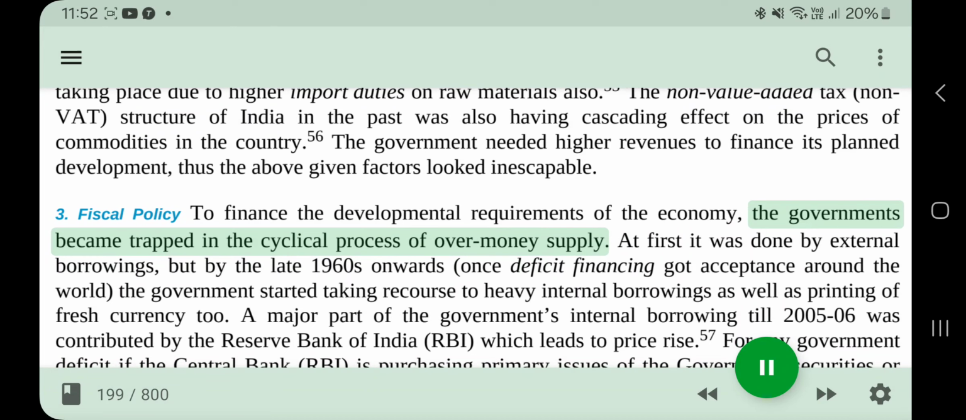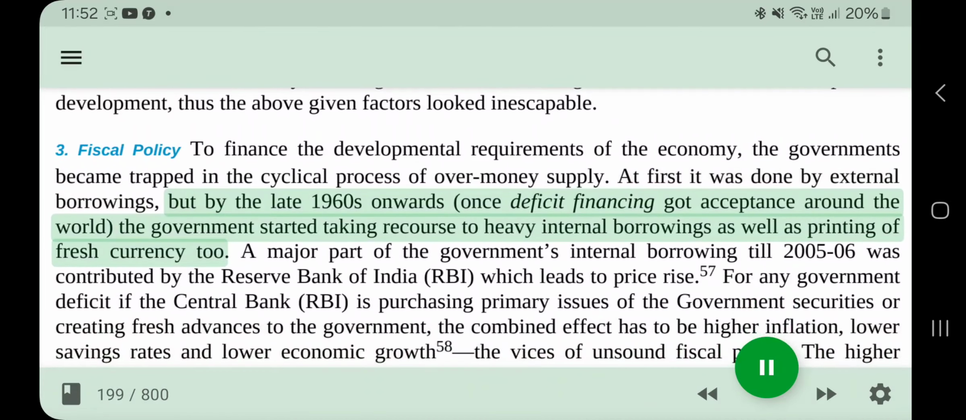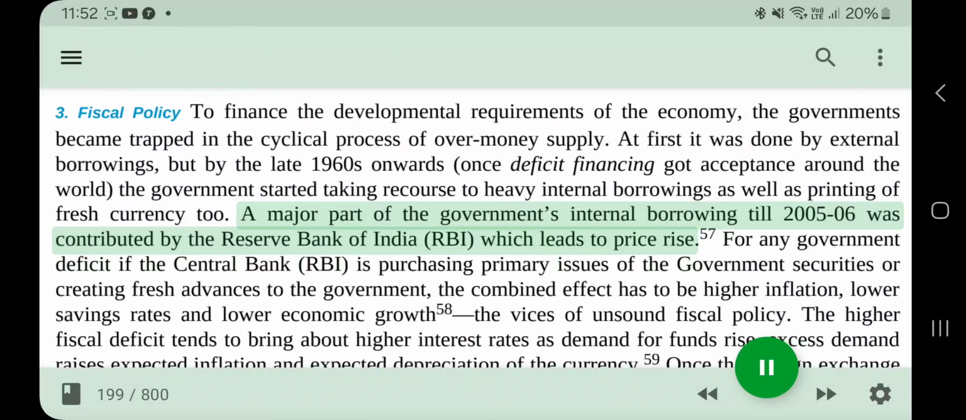3. Fiscal policy. To finance the developmental requirements of the economy, the governments became trapped in the cyclical process of over-money supply. At first it was done by external borrowings, but by the late 1960s onwards, once deficit financing got acceptance around the world, the government started taking recourse to heavy internal borrowings as well as printing of fresh currency too. A major part of the government's internal borrowing till 2005-06 was contributed by the Reserve Bank of India, RBI, which leads to price rise.